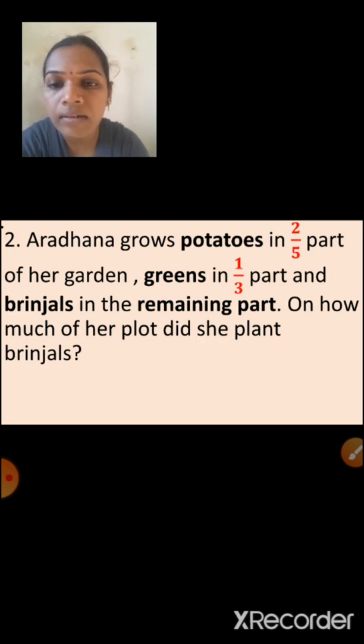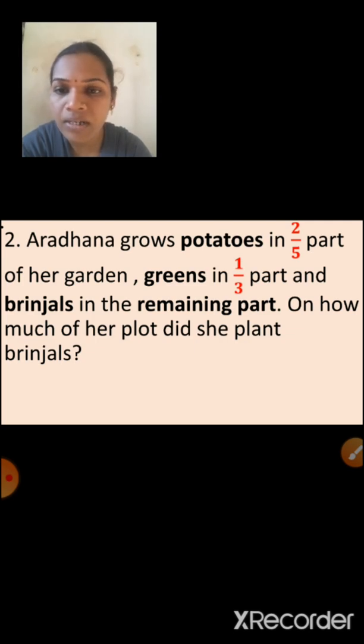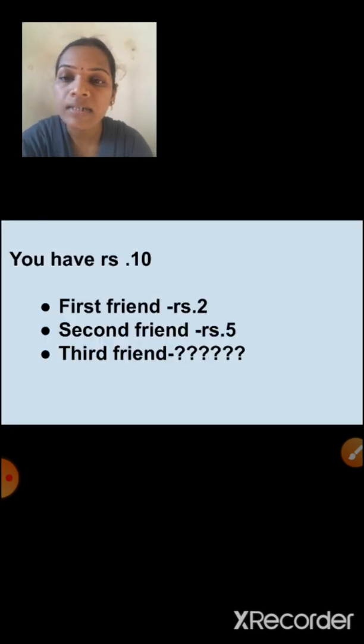Here for brinjals there is no fraction given. So how much of the plot did she plant brinjals, that you have to find. So that garden contains how many vegetables? Yes, 3 varieties of vegetables: potatoes, greens and brinjals. Potatoes 2/5 part, greens 1/3 part, and brinjals, how much part you have to find. Can you find? Yes, I will say the steps. Understood children?